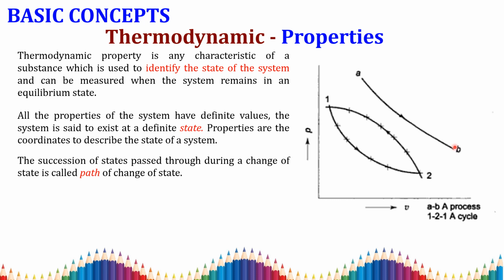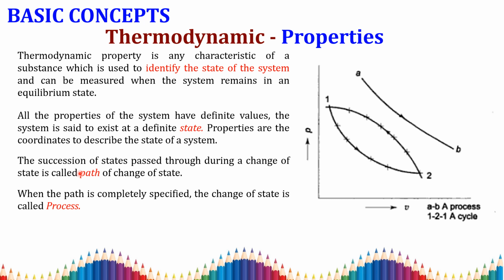This succession of states is called a path. If you plot each point of the state and draw a continuous line through those states, it is called a path. The succession of states passed through during the change of state is called the path. The next one is process. When the path is completely specified, the change of state is called a process.